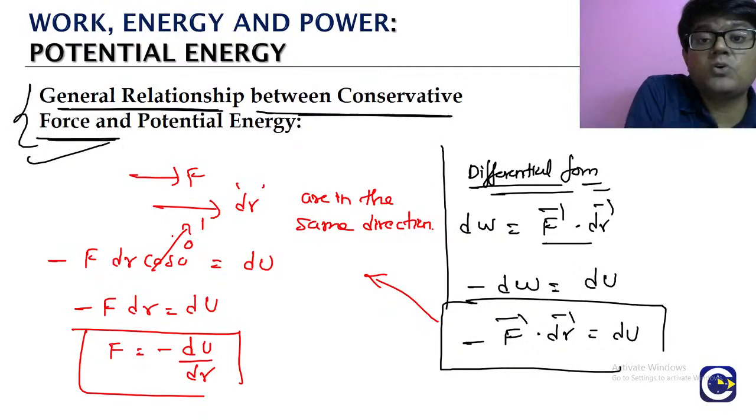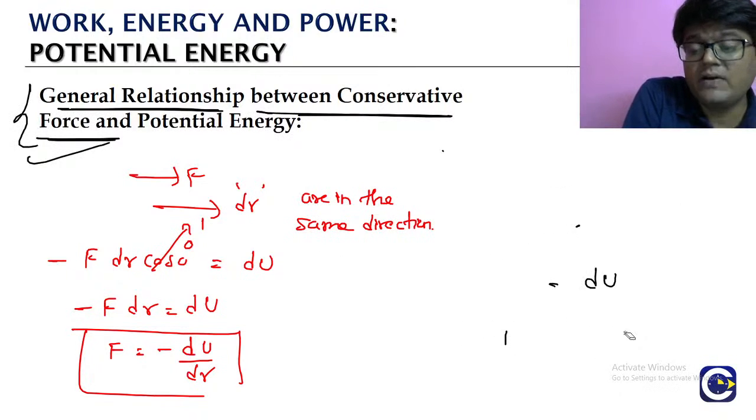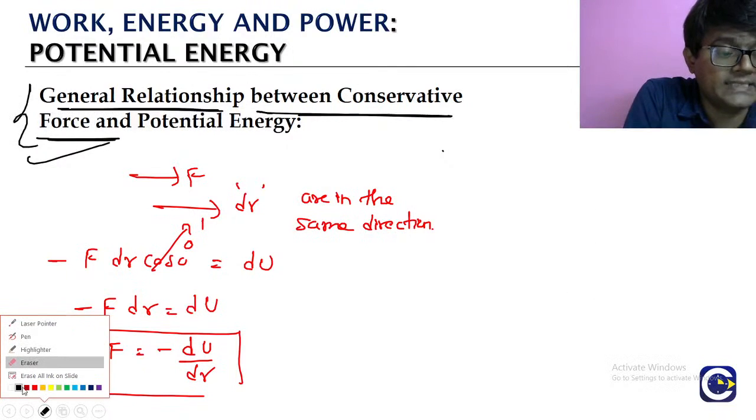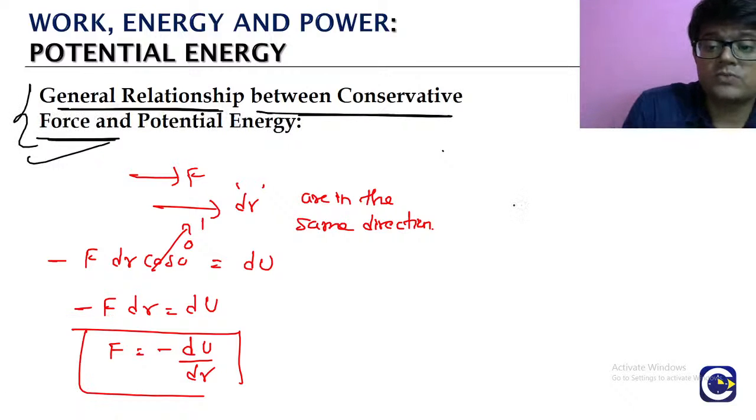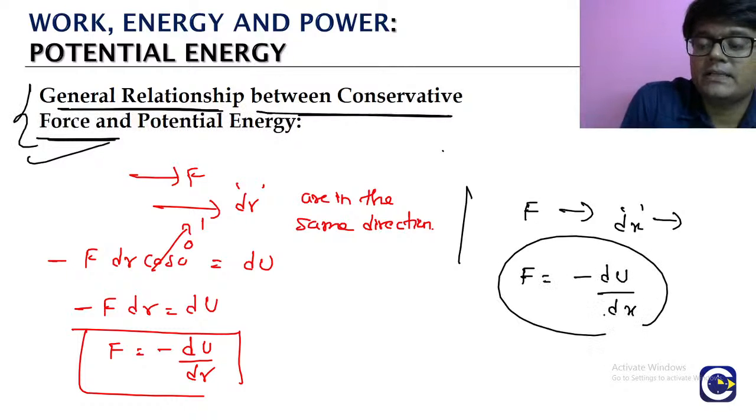Remember, like most of the examples we talked about, if there is a force which is trying to move a body from rest, then the motion of the body will be along the direction of the force. Imagine we have a force acting along the x-axis. Which means the force is along the x-axis and the displacement also will be along the x-axis. So in this case, the force will be equal to minus dU by dx. Here the displacement is happening only along the x-axis.